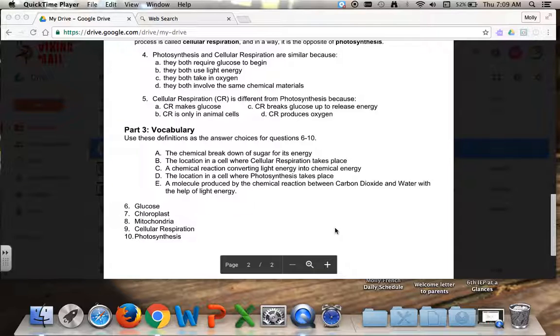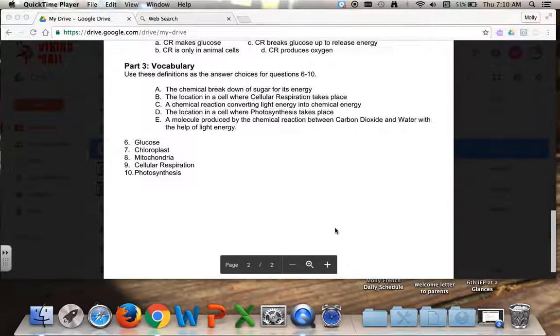Number 5. Cellular respiration is different from photosynthesis because A. CR makes glucose. B. CR is only in animal cells. C. CR breaks glucose up to release energy. Or D. CR produces oxygen.